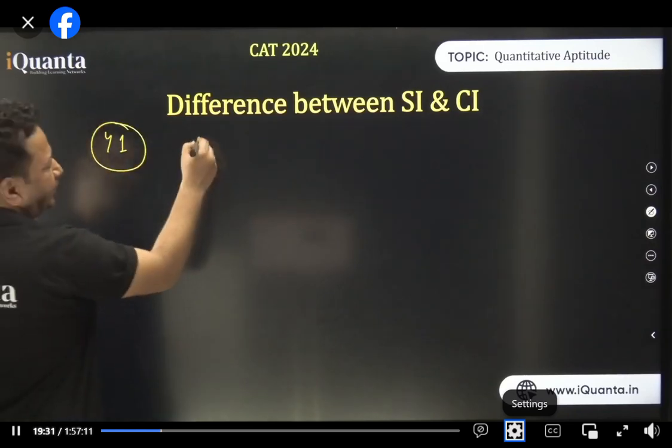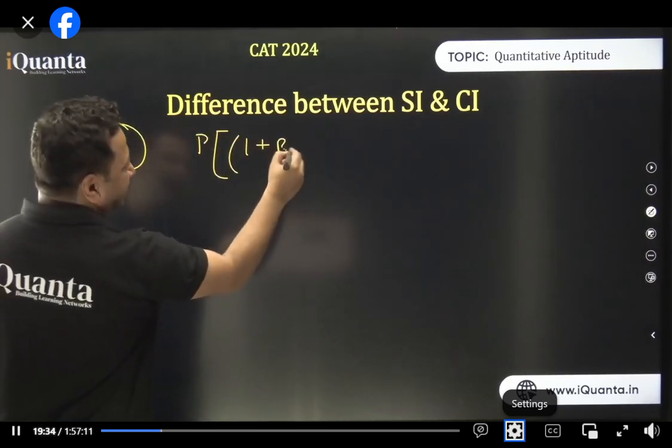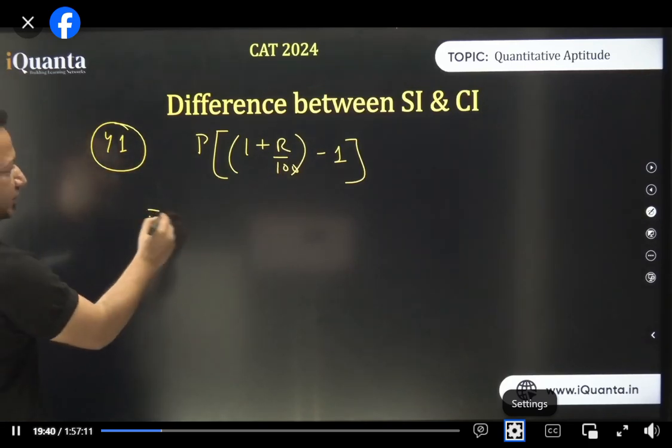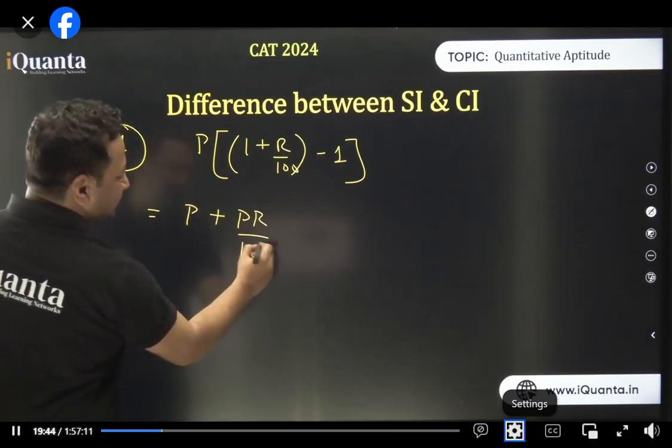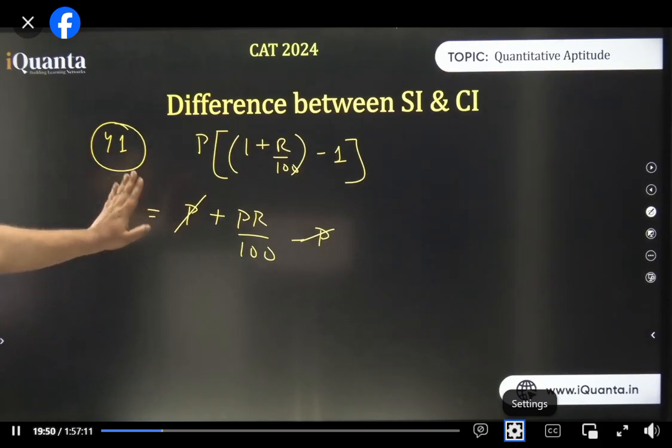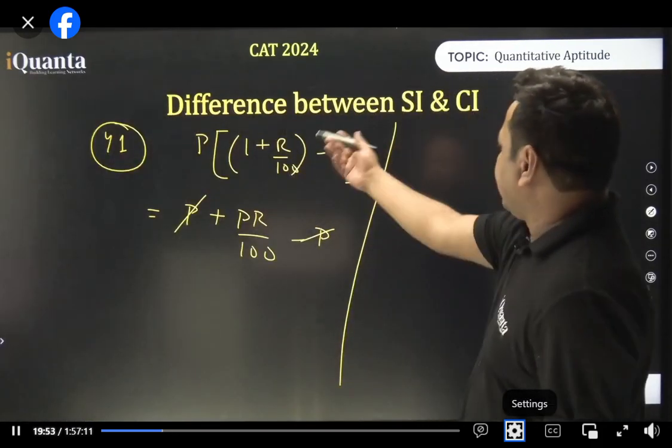Year 1. P times 1 plus R by 100 to the power 1 only, minus 1 is what we have. Now, if you expand this, you will get P plus PR by 100 minus P. This gets cancelled. This is what we have. Cool? Year 1, I applied the simple formula, everybody knows it.